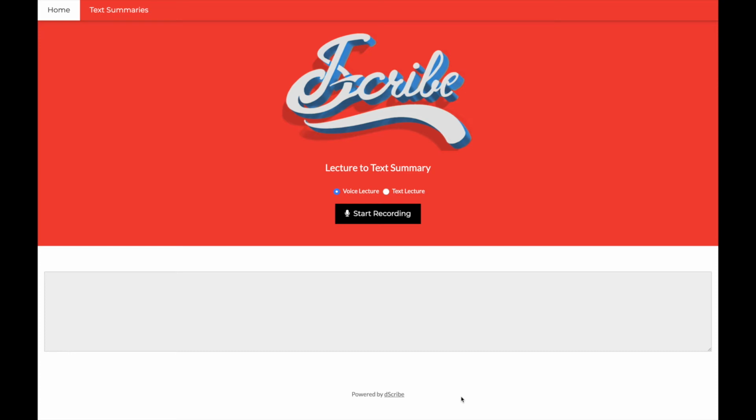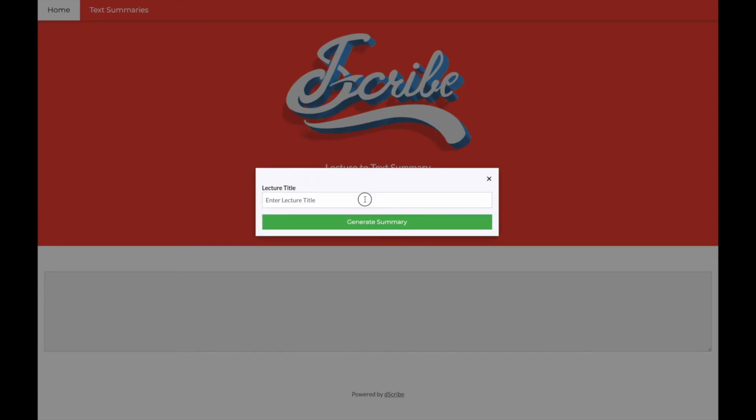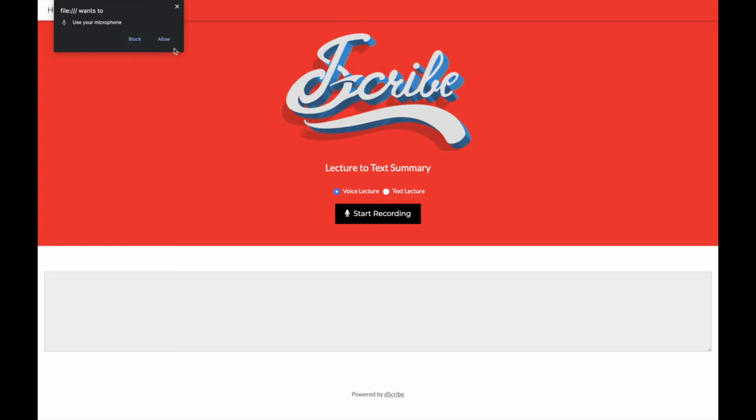Now we are going to demonstrate our application. I'm going to play an introductory Python lecture to demonstrate the voice-to-text feature of our application. On the UI, I will push the button which triggers the start of the recording. As the lecture progresses, you will see the live transcript on the bottom part of the screen.